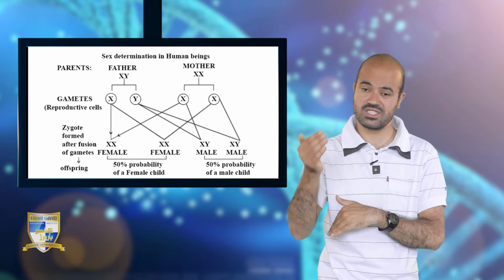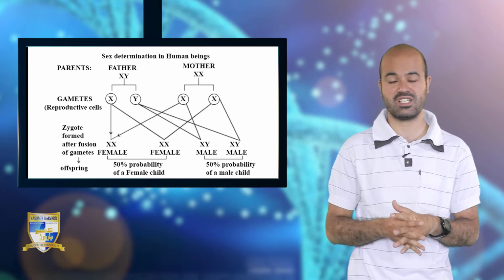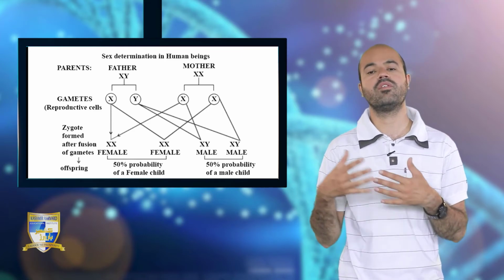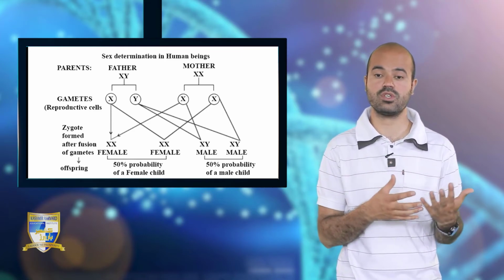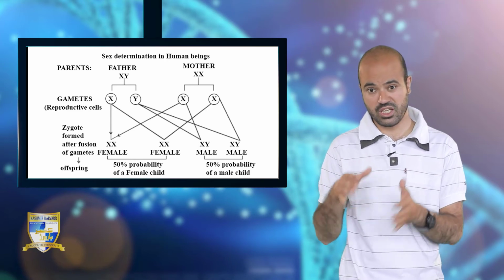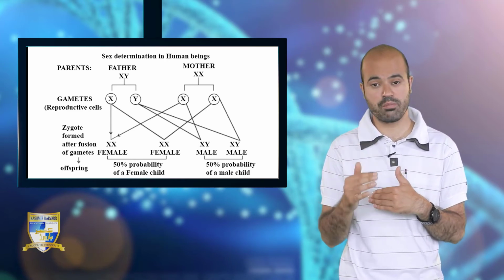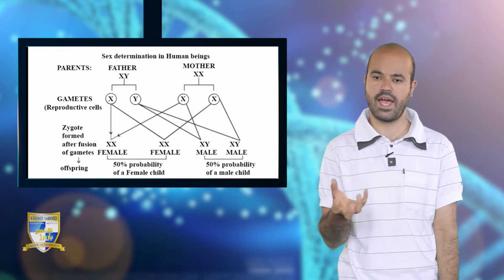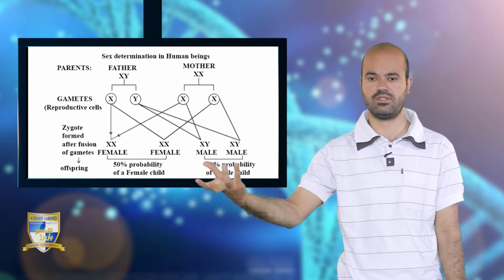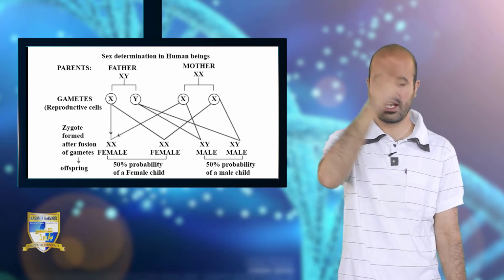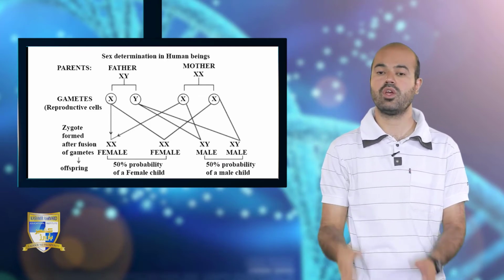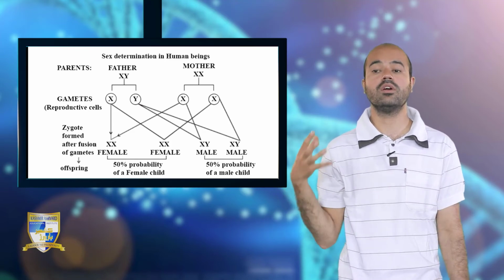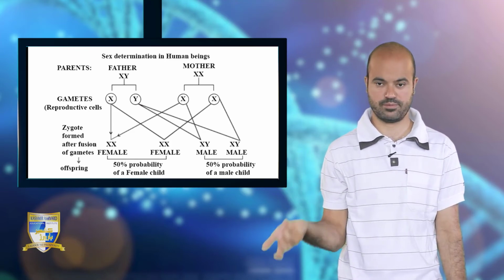But if temperature is less than 28 degrees Celsius during the incubation period, the eggs will hatch into males. I repeat, if incubation temperature is more than 33 degrees Celsius, eggs will develop into females. And if temperature is less than 28 degrees Celsius, eggs will hatch and develop into male offspring.